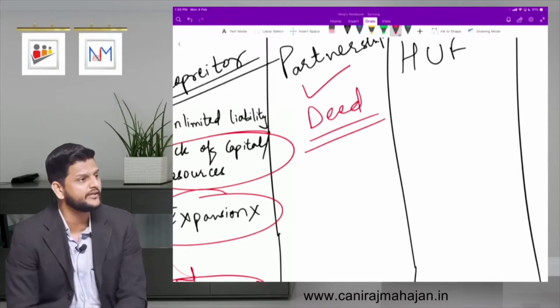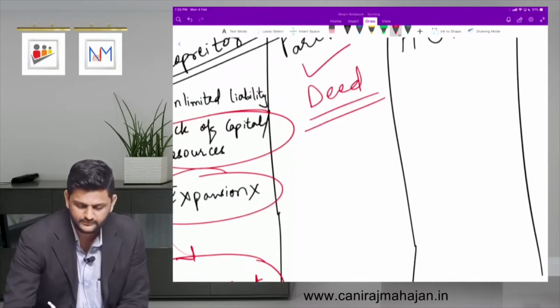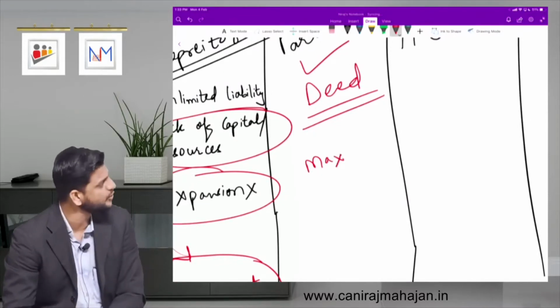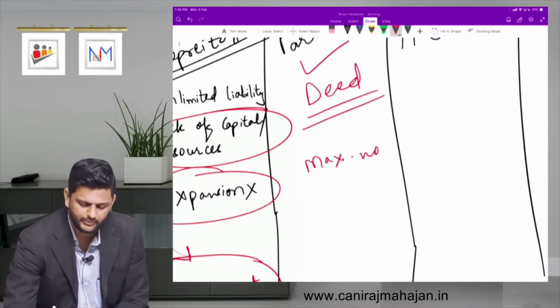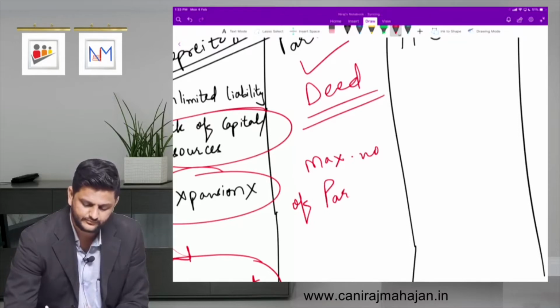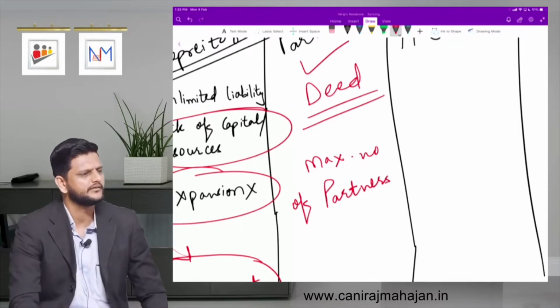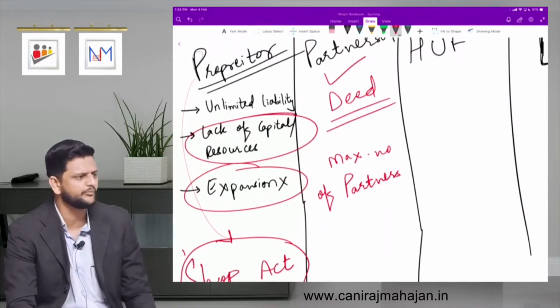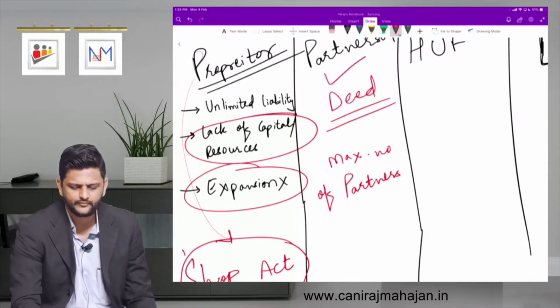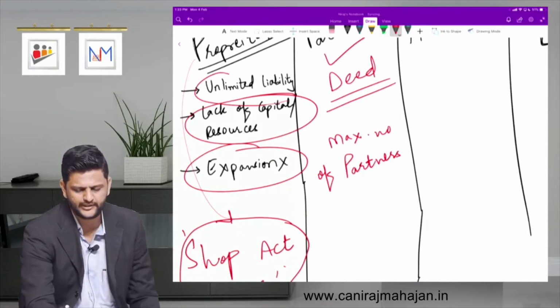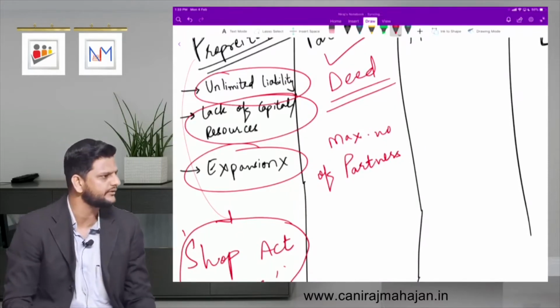Number of partners, how many? 100. So there is again a restriction over here, maximum number of partners. Fine. 20, 50, 100. 100. Fine. So there is again maximum number of partners issue. Fine. Again this issue, limited liability or unlimited liability, sorry. Right? Fine.